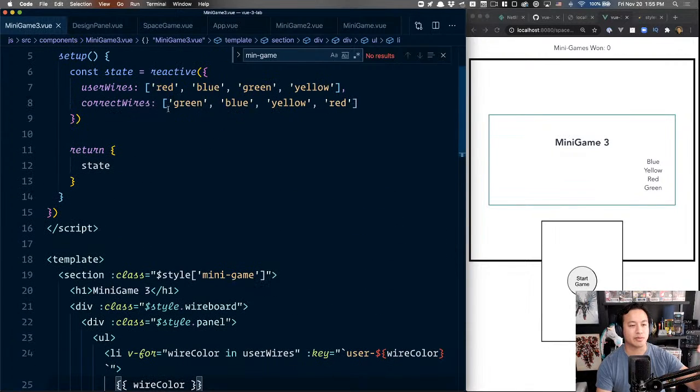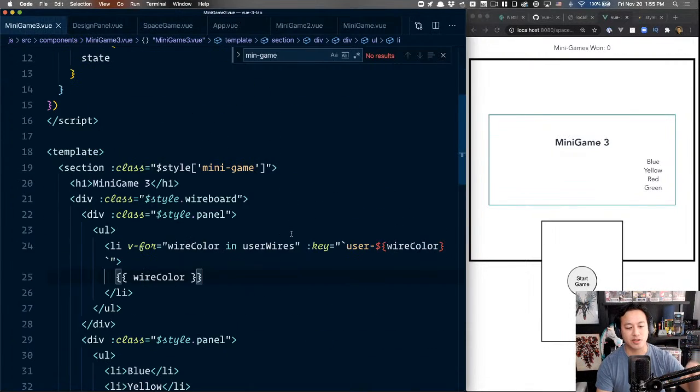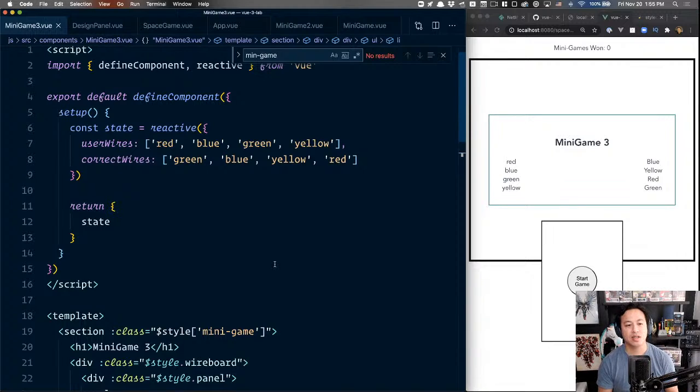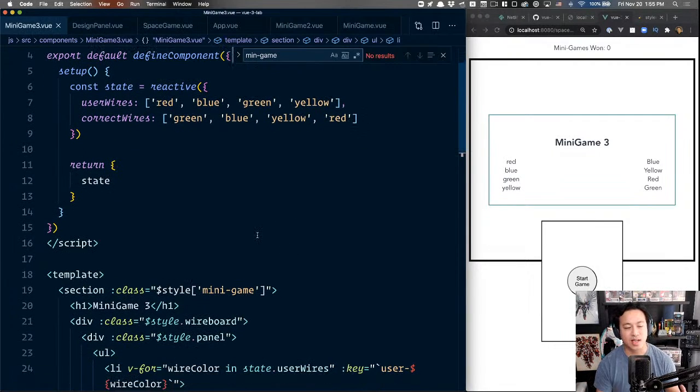Because, right, you would expect, as with a data property, when we expose something, in data we would just refer to user wires directly. And so if you're like, oh gosh, does this mean now I have to do this state thing? Technically yes, right? Because we're in this very manual JavaScript realm of manually defining what you're returning. So you're like, gosh, I really don't want to define everything as state.